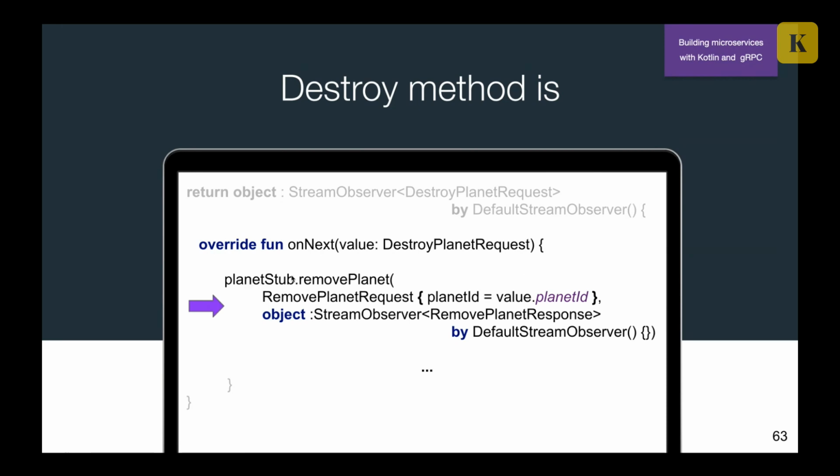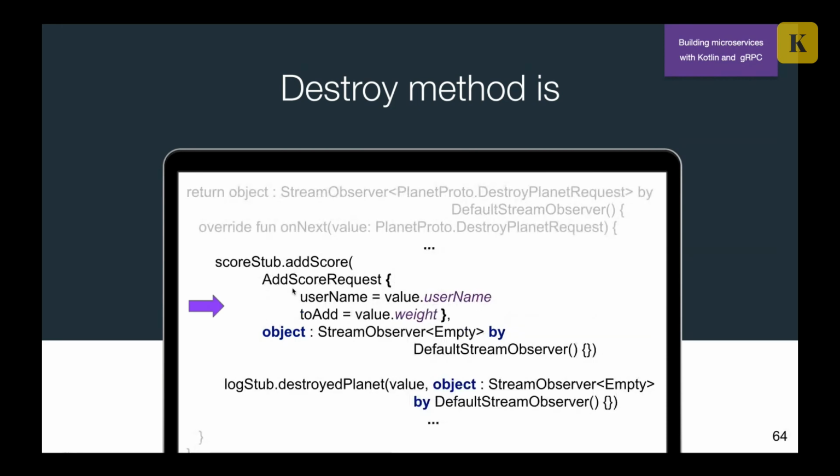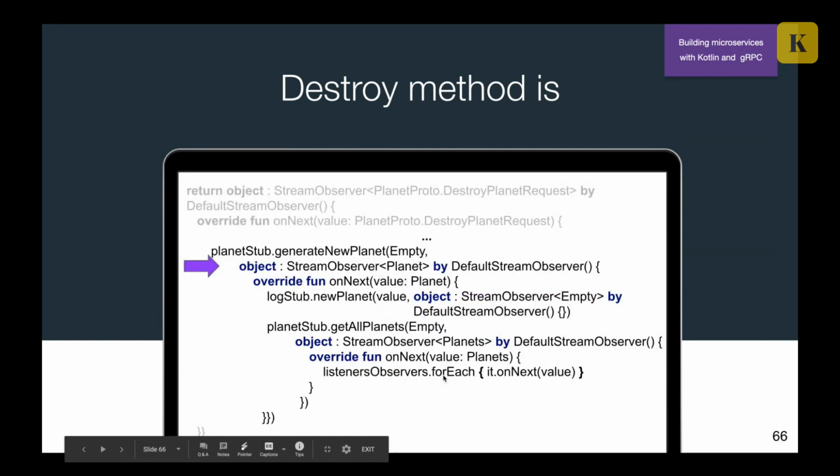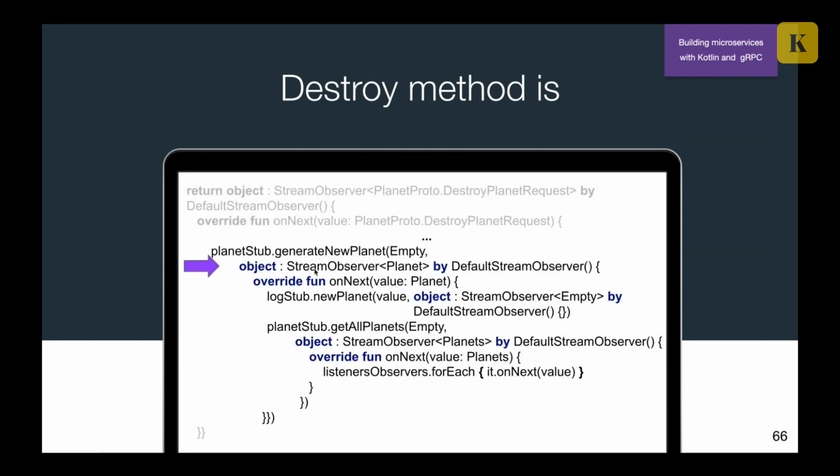And in this callback, what do we do? We remove the planet using the planet stub. Then we update scores because the planet was removed and we have to update the score. Then we log that the planet was destroyed. Then we generate a new planet, and after the new planet was generated, we are using another callback and log that the new planet was generated and notify all our users that a new planet was generated and they have to repaint the universe.